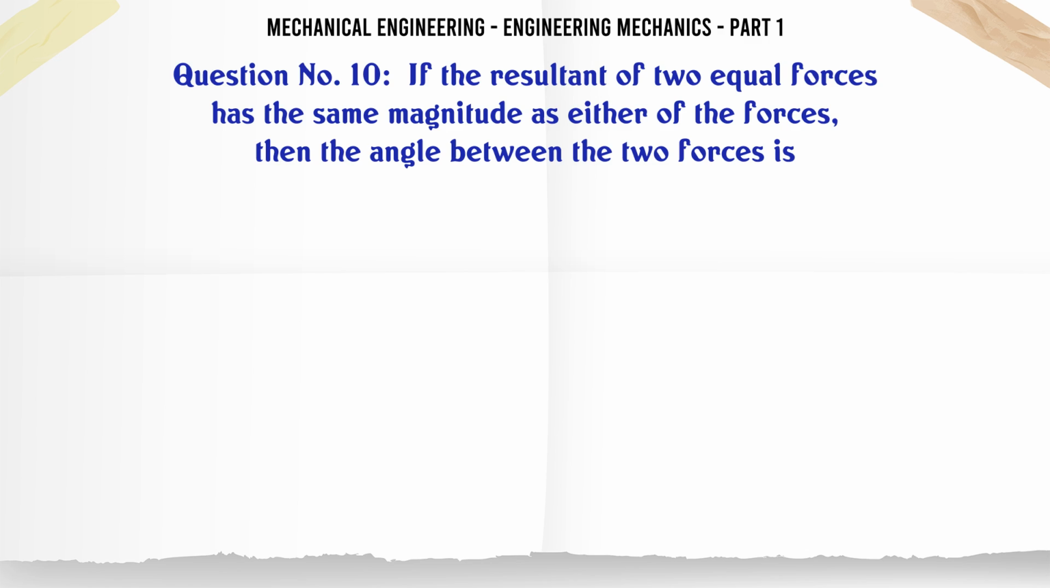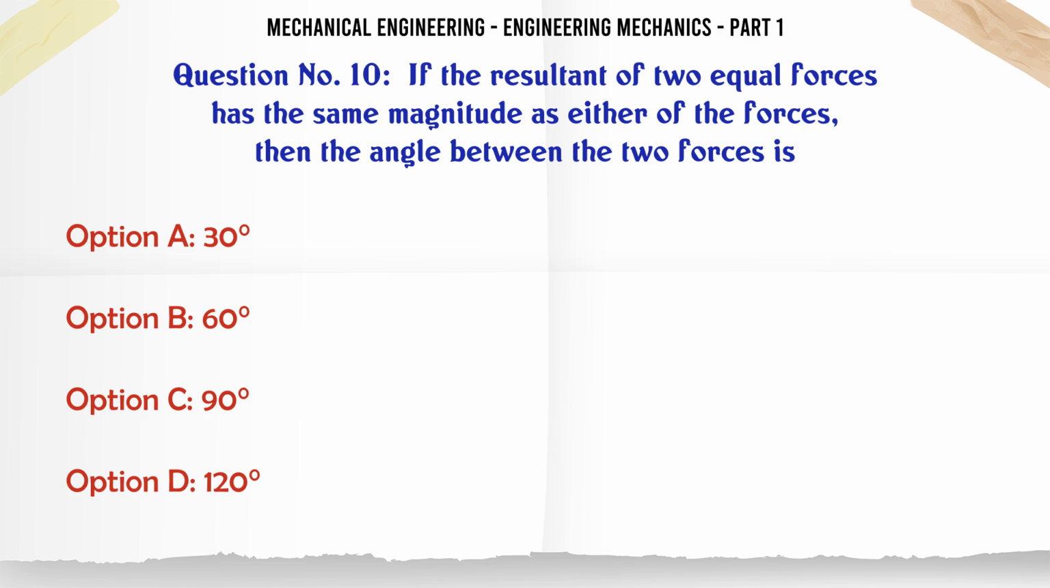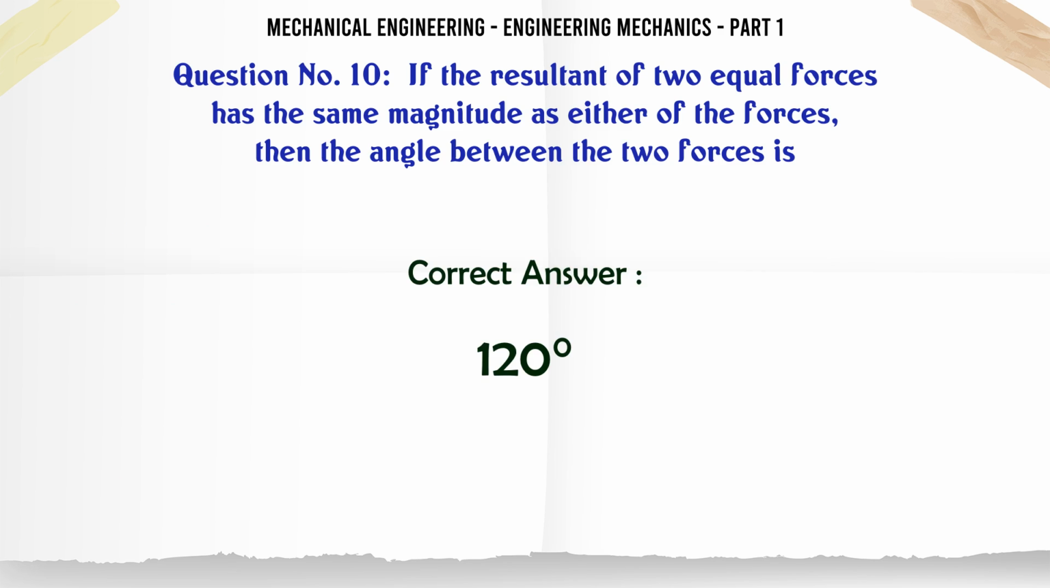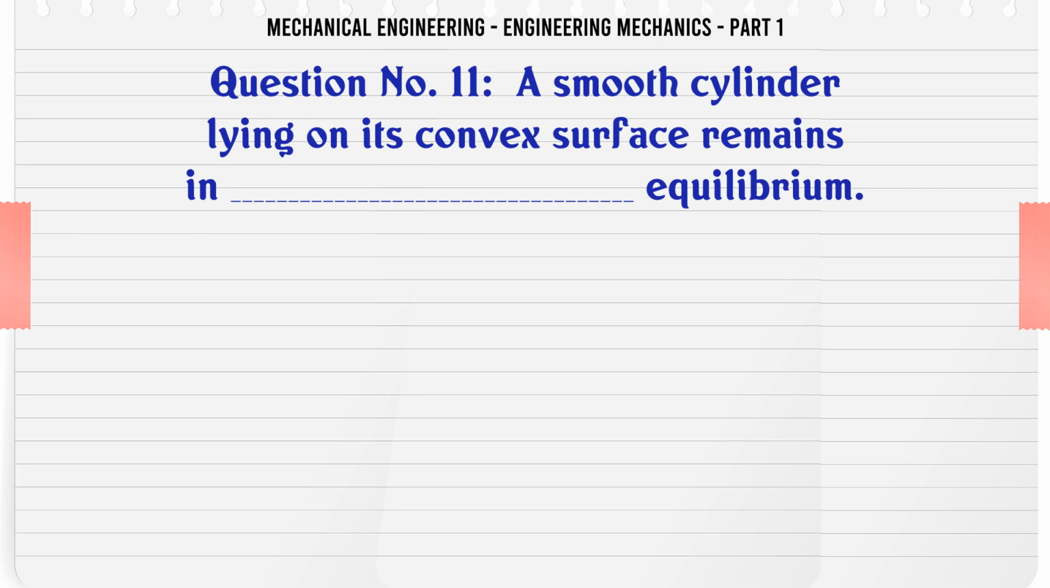If the resultant of two equal forces has the same magnitude as either of the forces, then the angle between the two forces is A. 30. B. 60. C. 90. D. 120. The correct answer is 120.